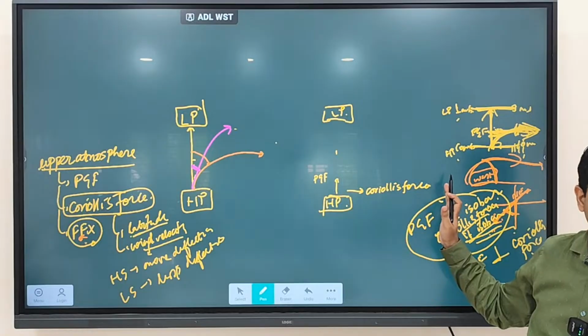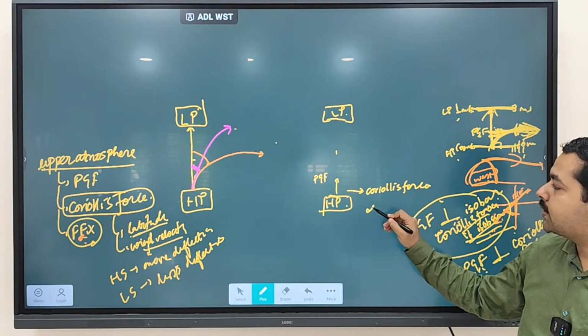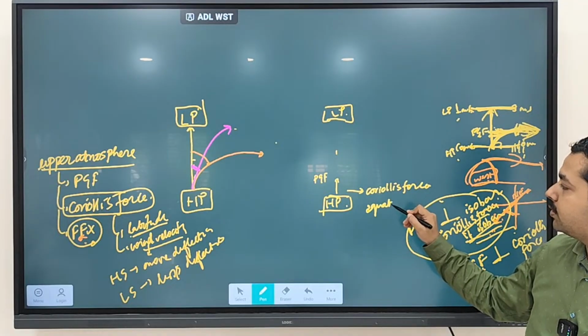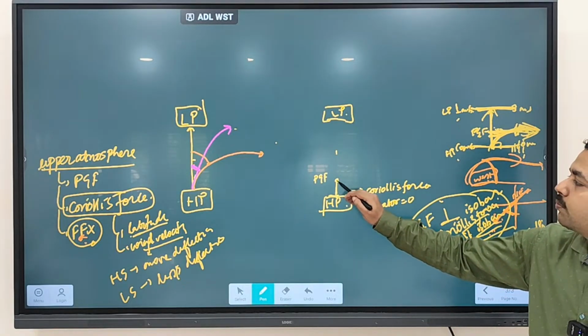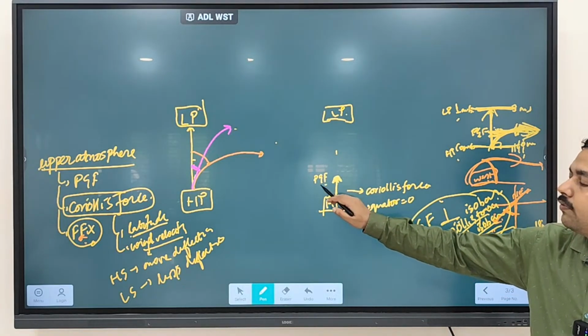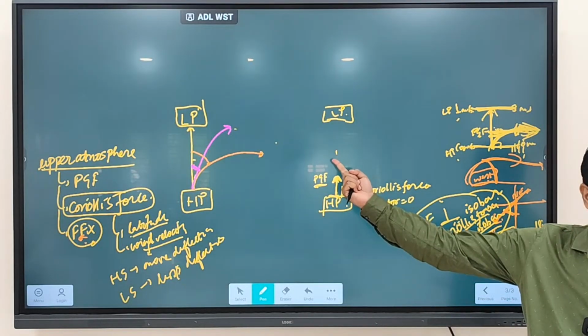So it is trying to pull wind this side. Clear? So initially at the equator, what happens to the Coriolis force? Zero. We discussed Coriolis force is zero at the equator. Wind will only move under the influence of which force? Pressure gradient force. So wind will start to move this side.